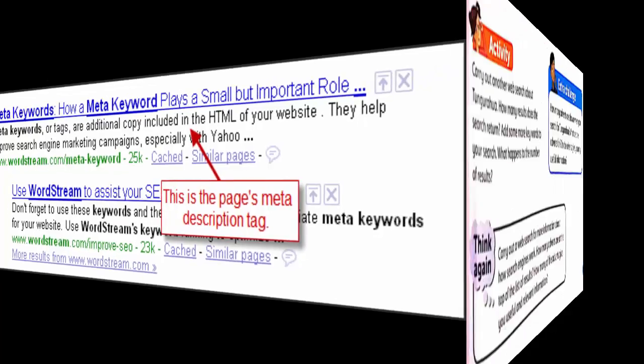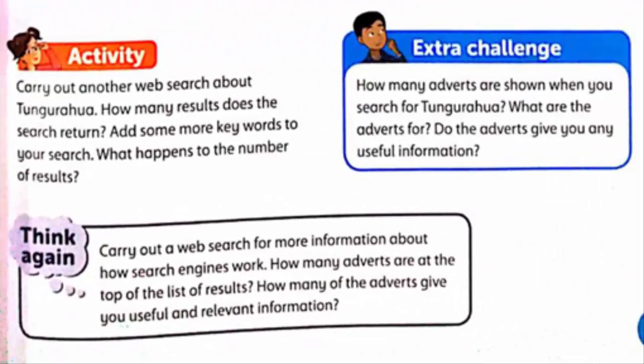Now there is an activity. Carry out another web search about Tanghora. How many results does the search return? Add some more keywords to your search, and what happens to the number of results? And there is an extra challenge. How many AdWords are shown when you search for Tanghora, and what are the AdWords for? Do the AdWords give any useful information? Now there is a think again dialog box. Carry out a web search for more information about how search engines work, and how many AdWords are at the top of the list of results, and how many of the AdWords give you useful and relevant information.